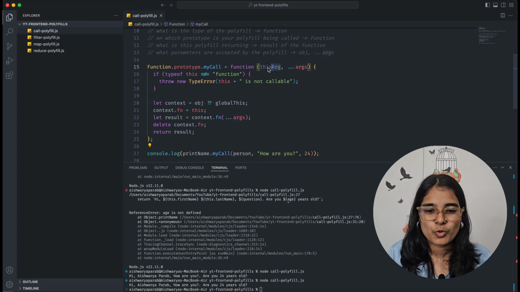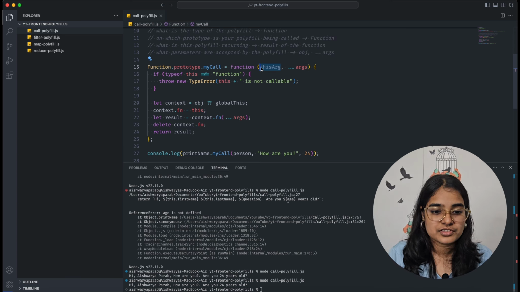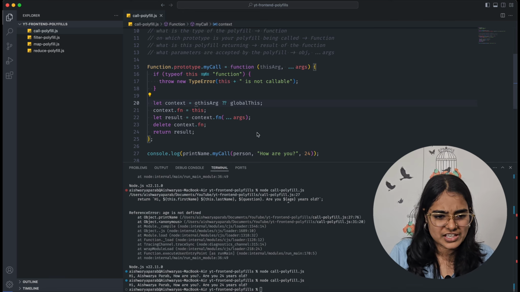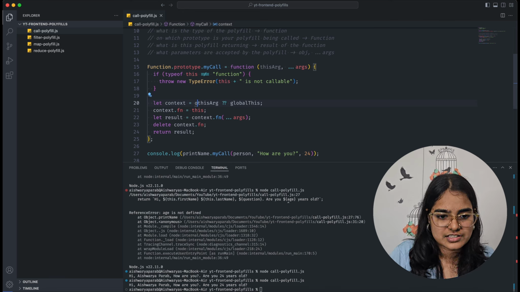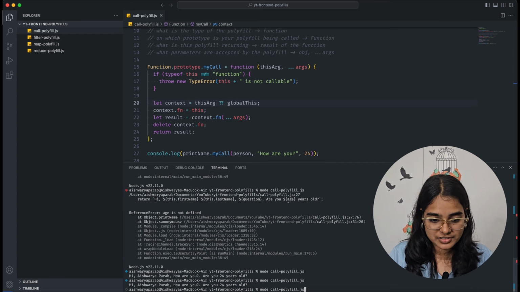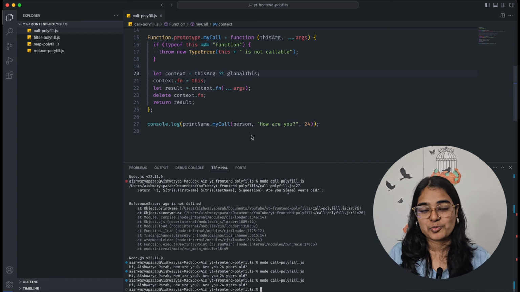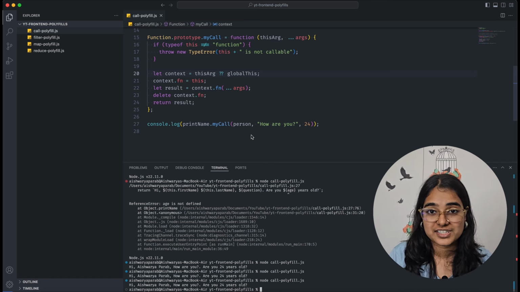Okay, so rather than using obj, which is simpler to understand for us, I think it's better we use this arg. You have to just change it, nothing else. Okay, this arg. Yeah, that's it. I'll just run this for the last time. Yes, no errors. It's working fine. This is how call polyfill works. This is how call function works in JavaScript.